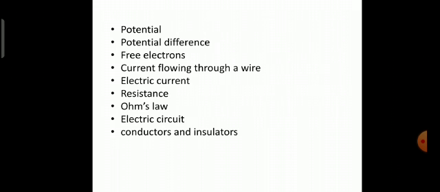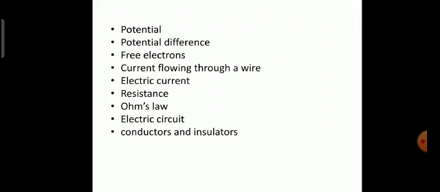Next, we have studied potential difference. The difference in potential between the positive and negative terminals of a cell is the potential difference of that cell. And this potential difference is caused by the chemical reactions occurring inside the cell.